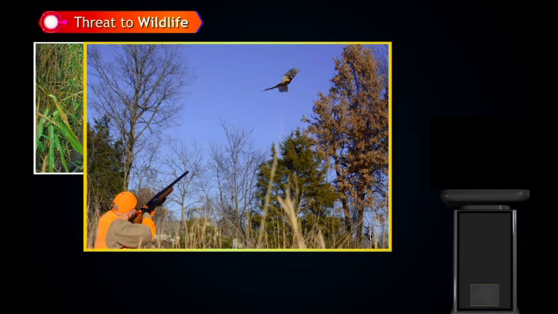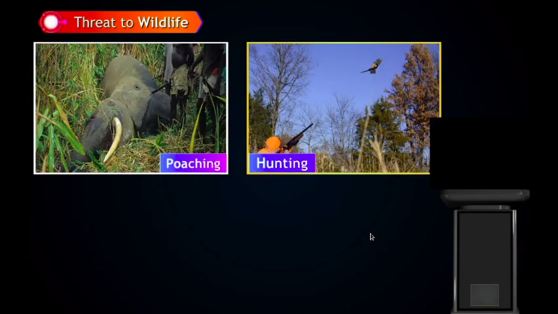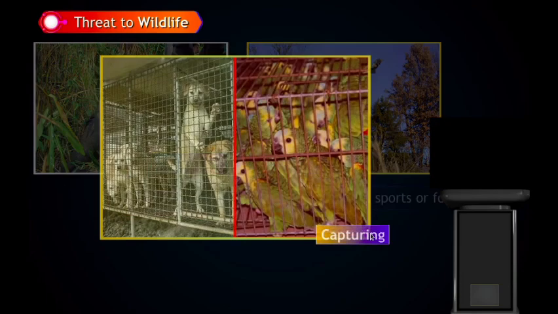Another threat to wildlife is hunting. What is hunting? Hunting is killing of wild animals or birds as sports or for food. We have discussed in a previous class that the passenger pigeon was hunted by people as a sport, but due to overexploitation, due to overhunting, it has become extinct. So killing of wild animals or birds as sports or food is called hunting, and this is also a threat to wildlife.